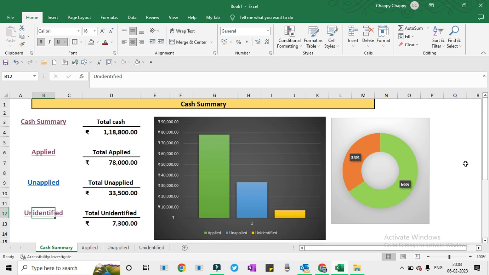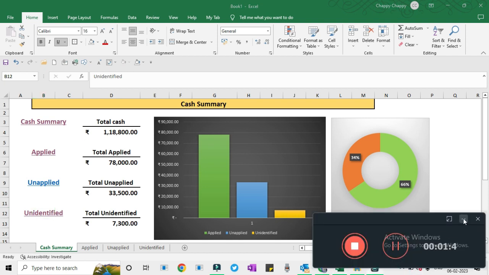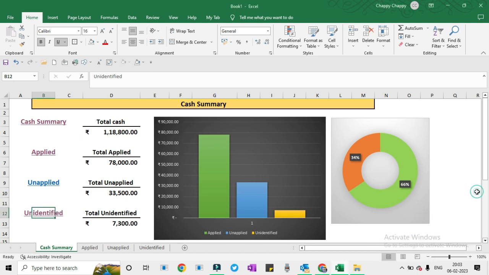So let's start. I have a new sheet. First of all, we will prepare the applied tab. So monthly applied cash it is. We will write it down over here, monthly applied cash. And just below that we will write serial number, account. So serial number, and our account number is 1000. Date is say today's date, and amount is say